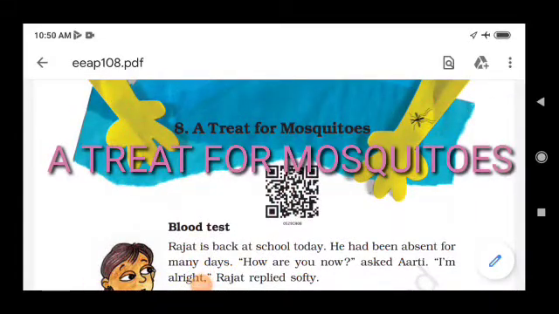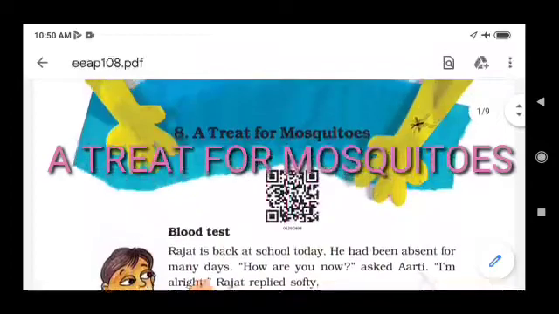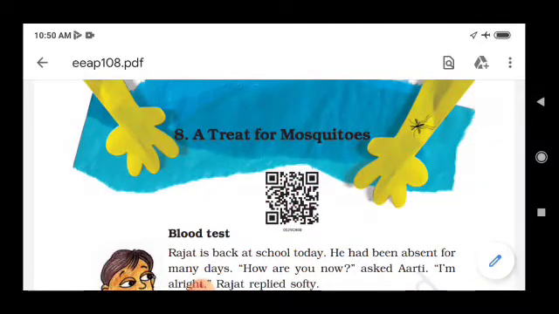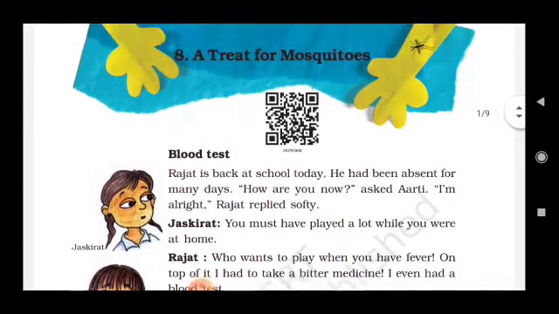Today we are going to start a new chapter from class 5 EVS, A Treat for Mosquitoes. A treat means what? A small type of party. Sometimes you want to give a party to your friends, like I want to give a treat to my friend. Let us see what type of treat or party the mosquitoes are getting through this chapter. Okay, now let's start the chapter.